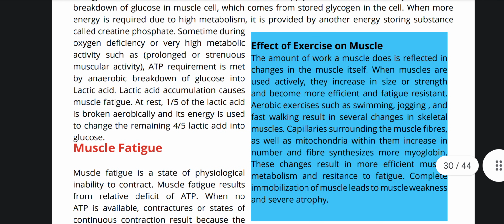Effect of exercise on muscle. The amount of work a muscle does is reflected in changes in the muscle itself. When muscles are used actively, they increase in size or strength and become more efficient and fatigue resistant.